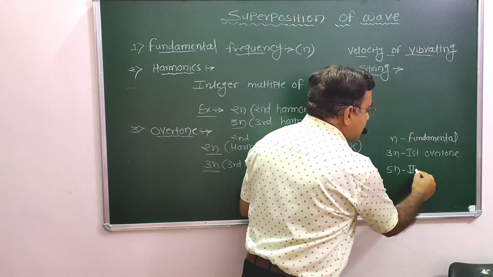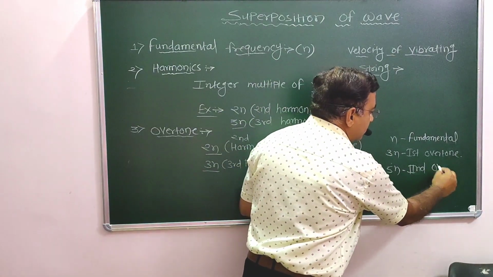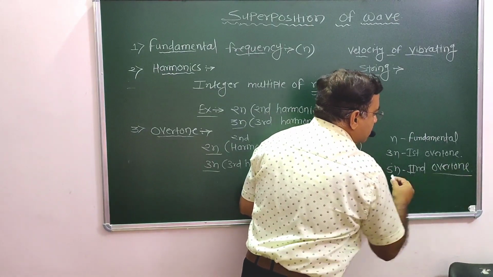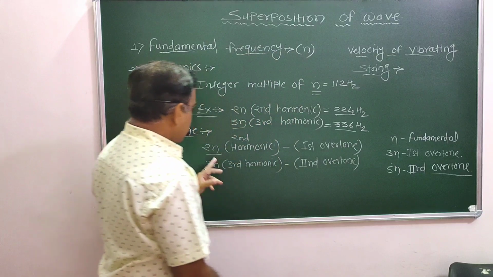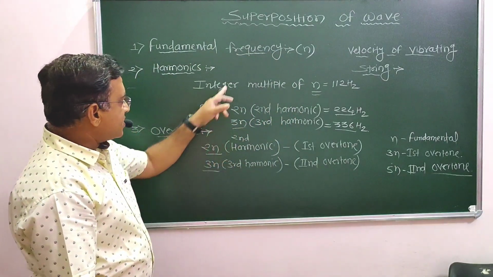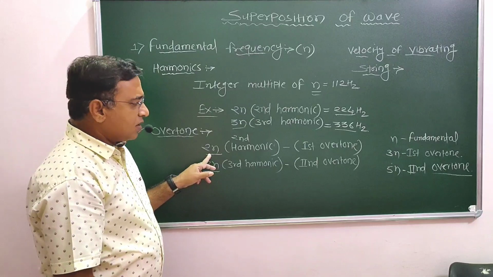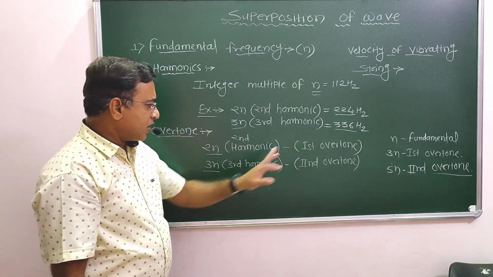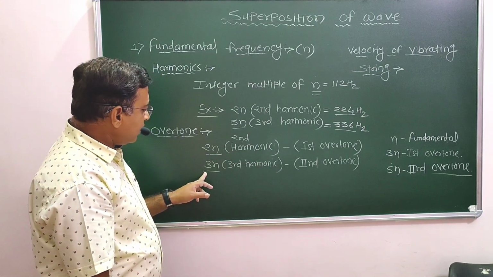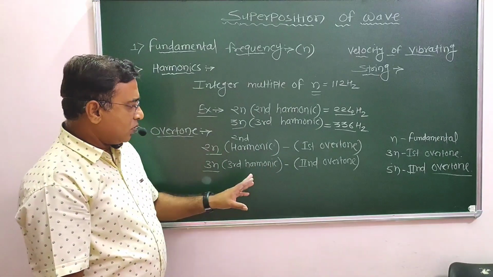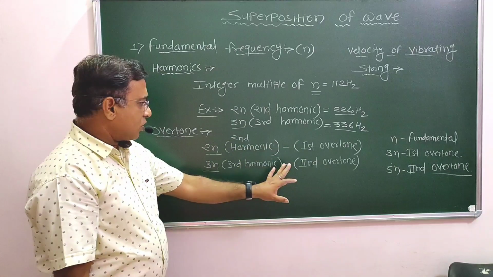It is the second overtone. If we go further, we will observe such things. If the first frequency is N, and after that directly we get 2N, that time no doubt it is the first overtone. After that, if it is 3N, no doubt it is the second overtone. First overtone, second overtone.